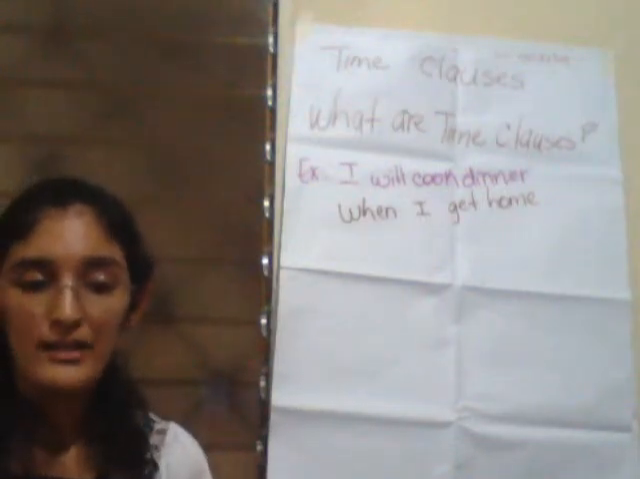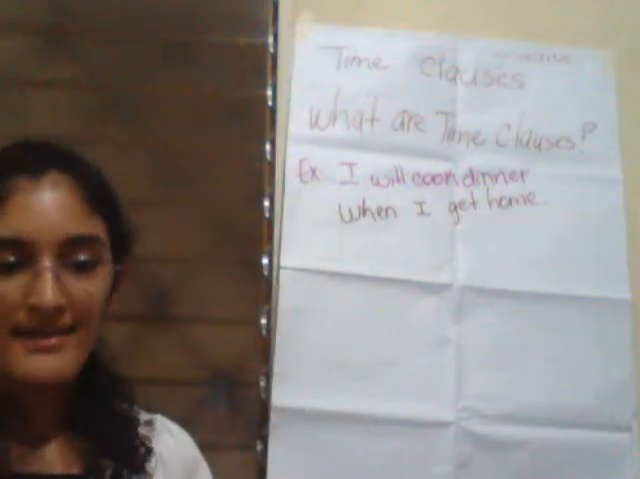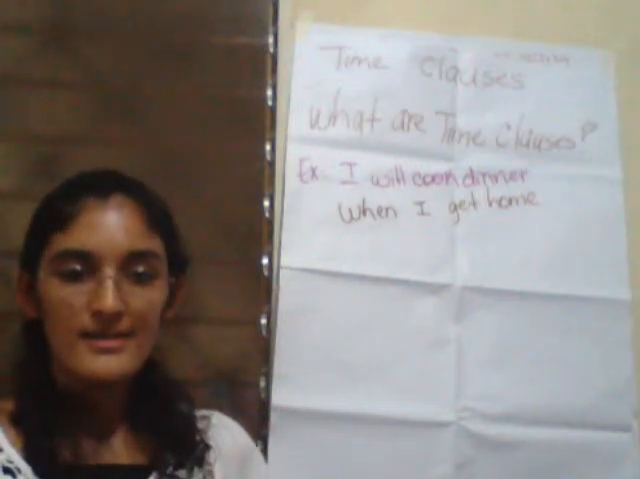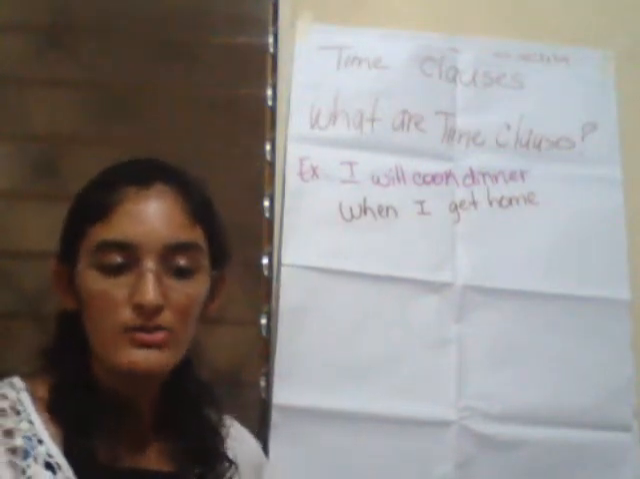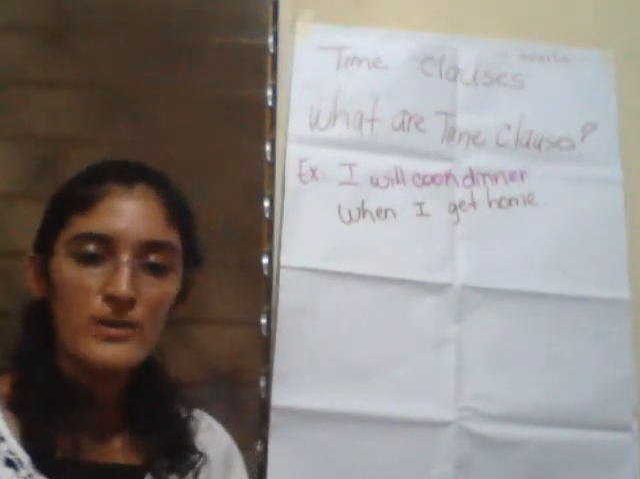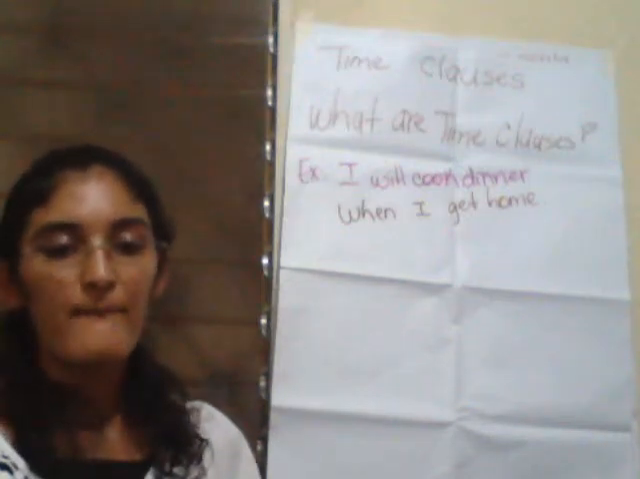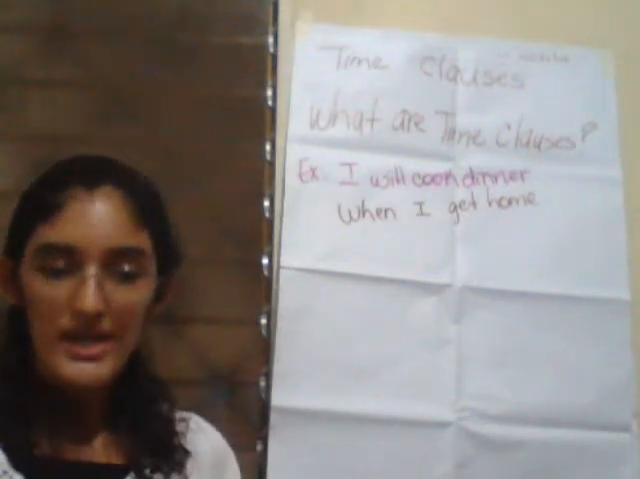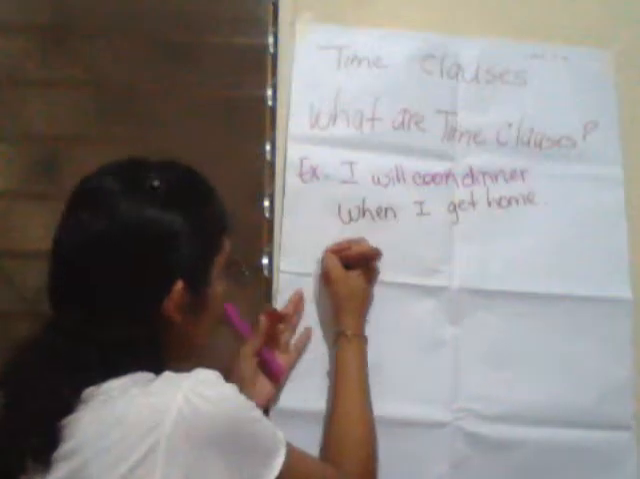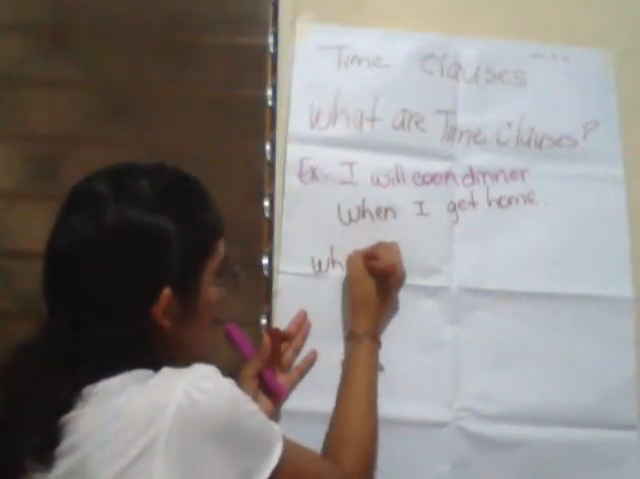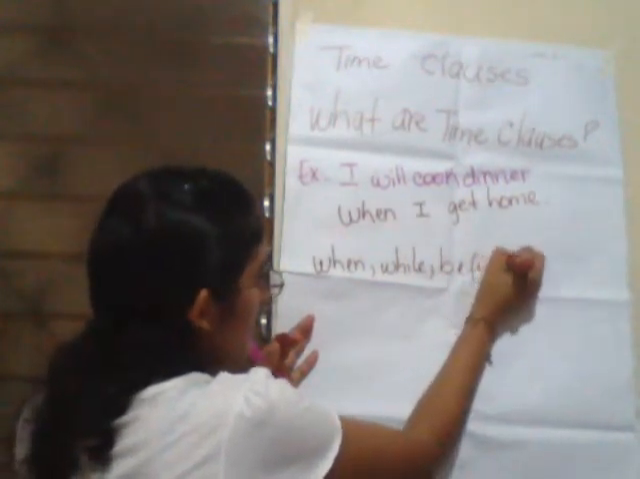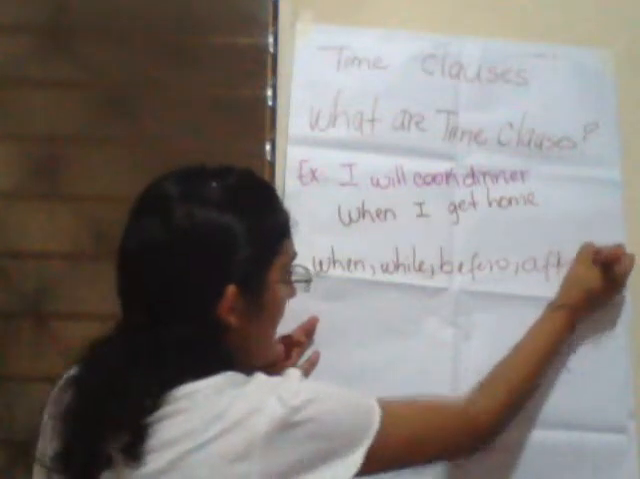Time clauses, in other words, are complete ideas that require subjects, verbs, objects, but they don't follow the same verb rule as the main clause. And also, the time clause is preceded by an adverb or adverb phrase that represents a time. What are adverbs or adverb phrases? You can use when, while, before, after, and so on.